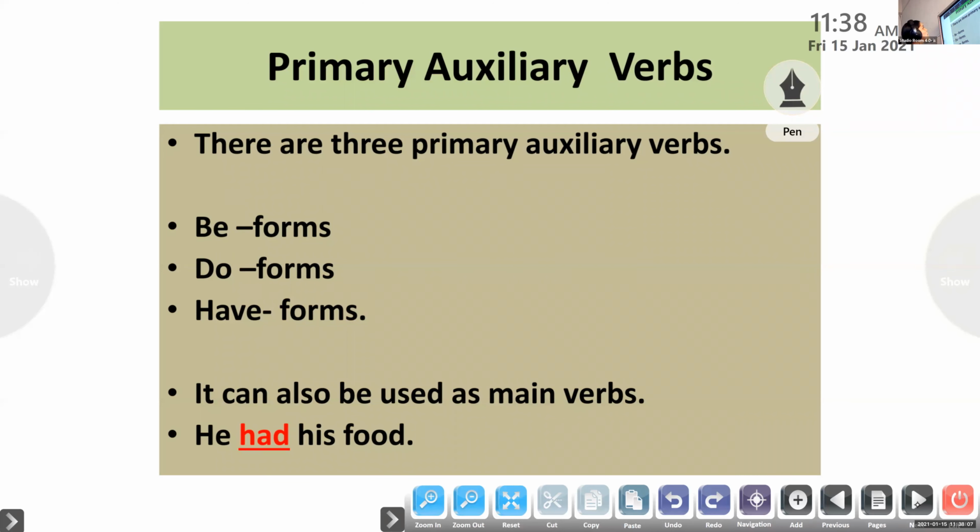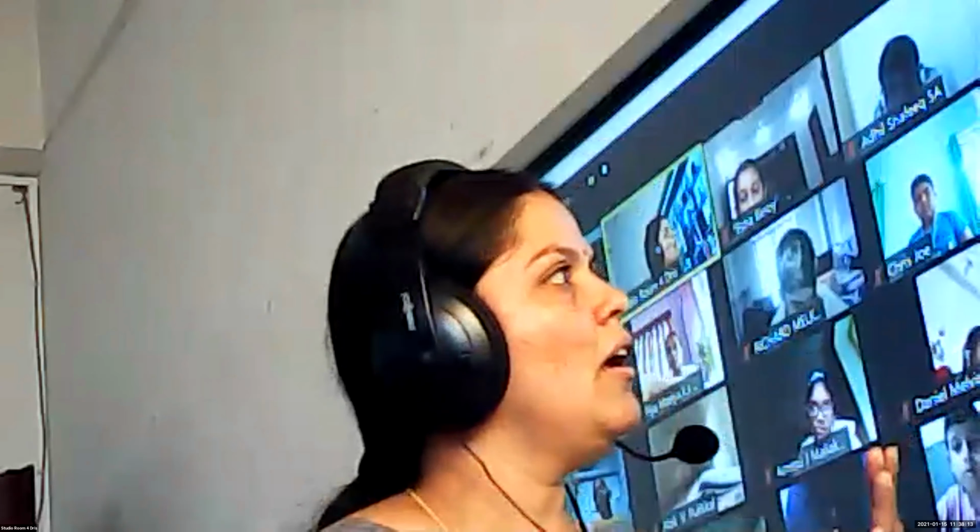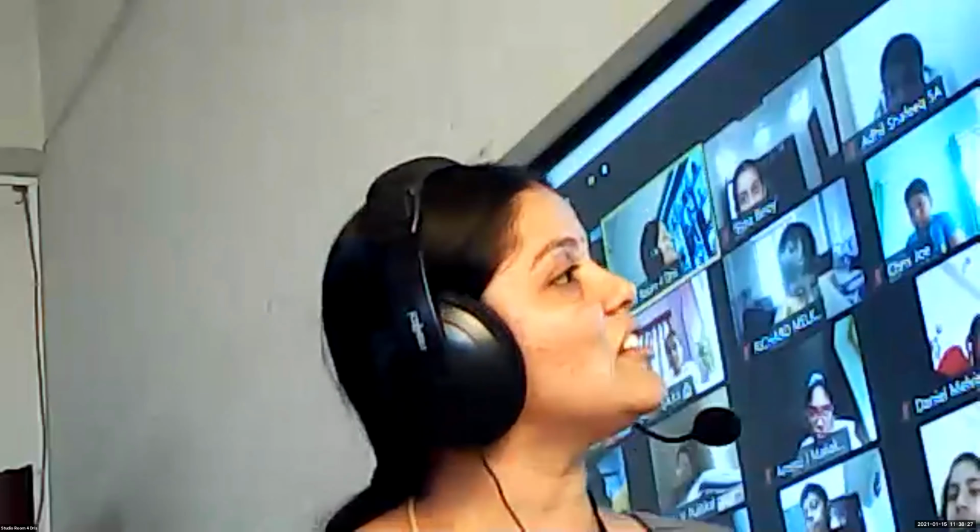Before jumping into the primary auxiliary verbs, I actually want to know the meaning of the word primary. It can be one. It can be the most important, right? It is the foremost, the first. Secondary means it comes after the primary, second, as you said, right?